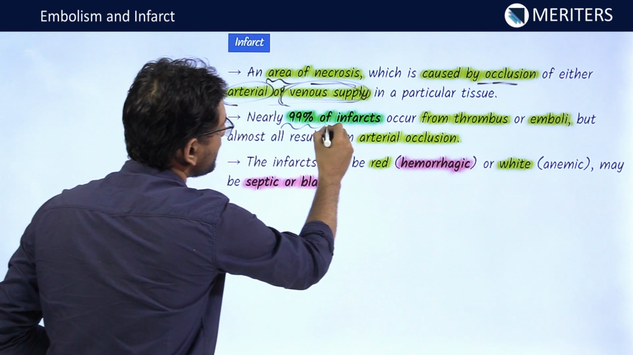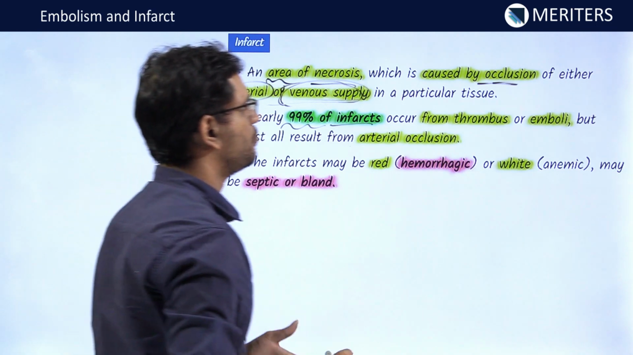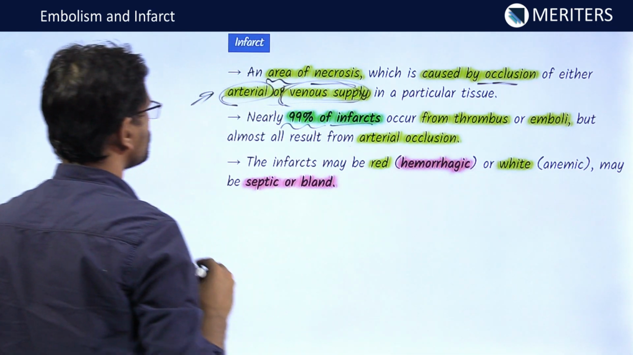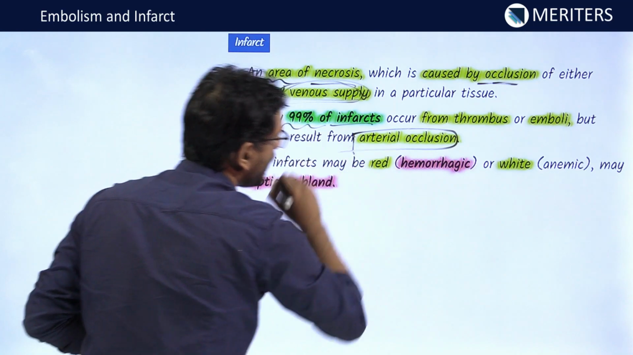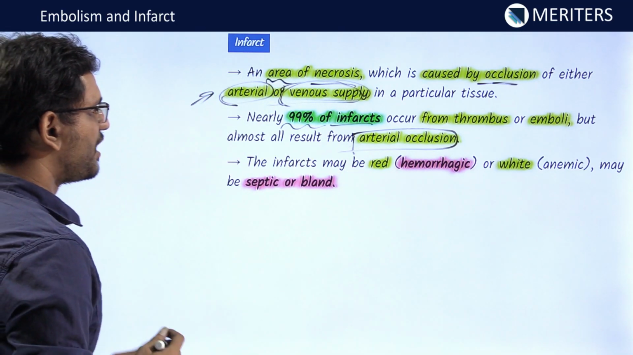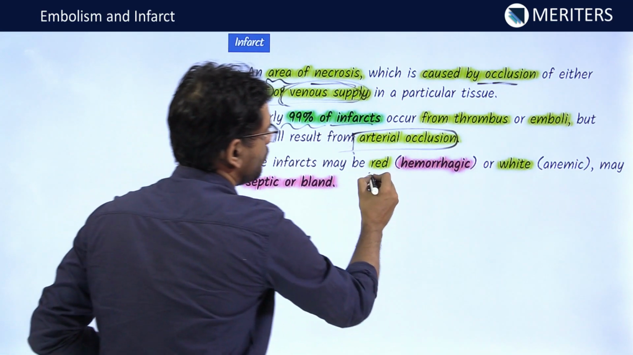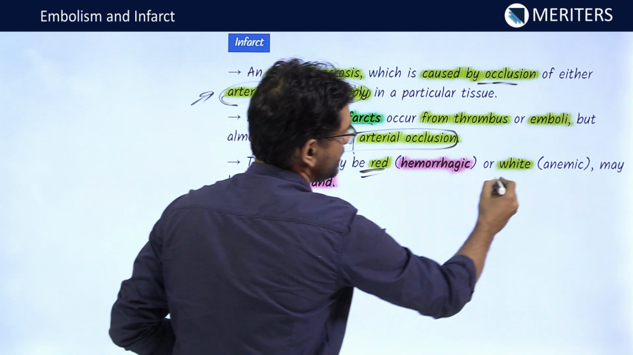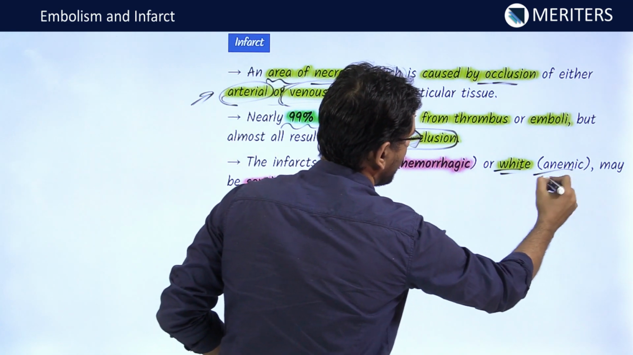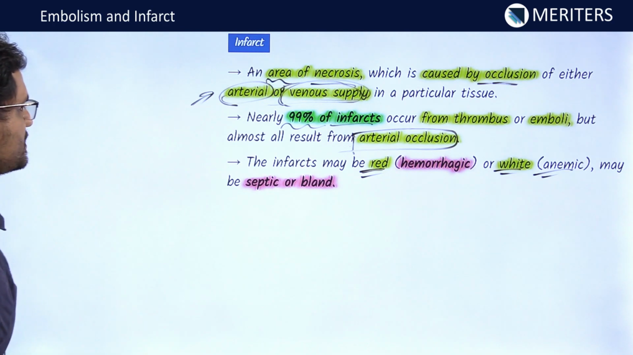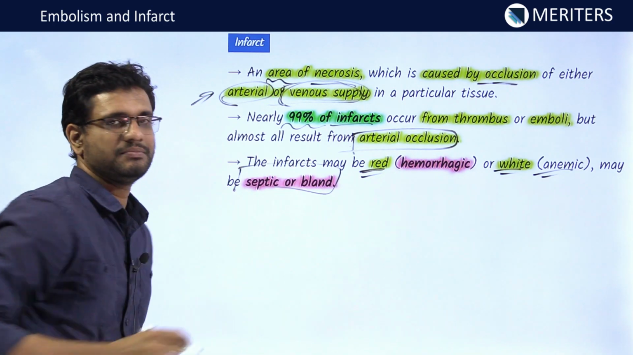So nearly 99% of infarcts occur from thrombus or emboli, and almost all will result from arterial occlusion. The infarcts we can classify on the basis of color: red, that is hemorrhagic, or white or pale, anemic, right? And they can also be classified as septic or bland.